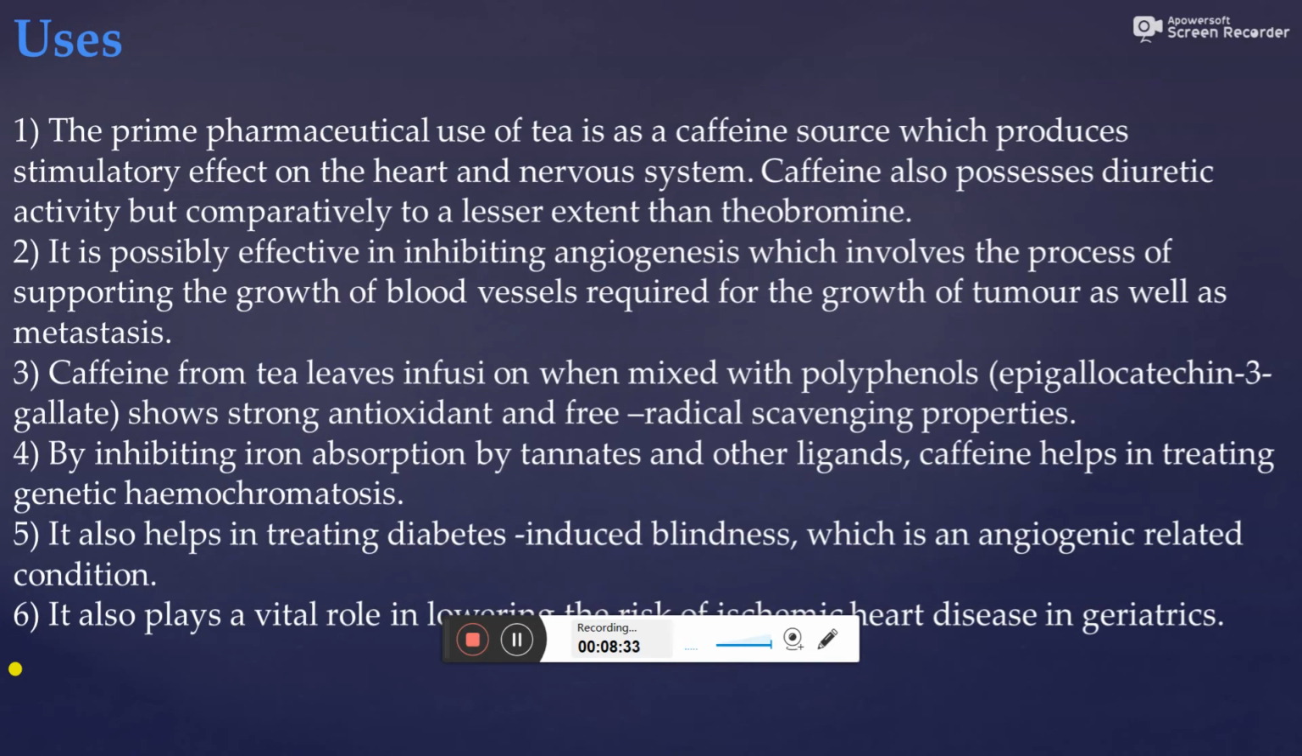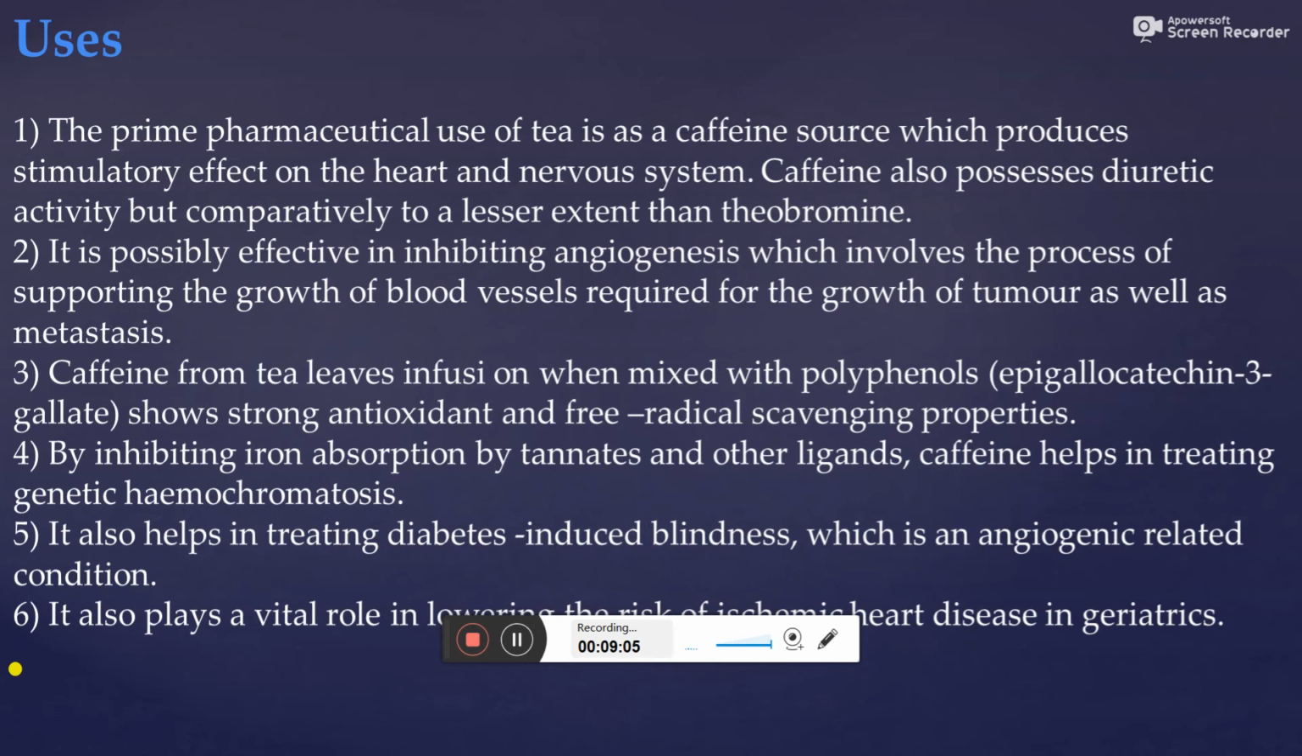Then uses, in that, the prime pharmaceutical use of tea is as a caffeine source which produces stimulatory effect on the heart and nervous system. Caffeine also possesses diuretic activity but to a lesser extent than theobromine. It is possibly effective in inhibiting angiogenesis, which involves the process of supporting the growth of blood vessels required for the growth of tumor as well as metastasis.